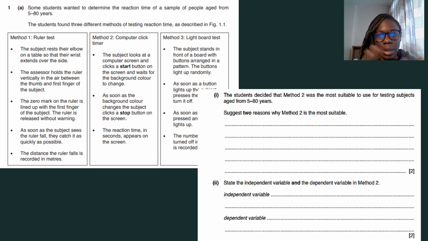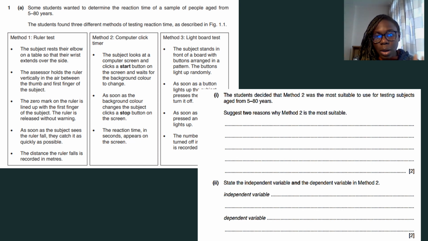I'm just going to give you a couple of seconds to think about that. If you were doing this test, again, remember this is about role playing, would you use method 1? Would you prefer to use method 2? Would you prefer method 3? And why would you use any of those based on what you choose?